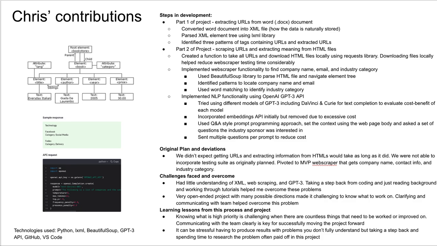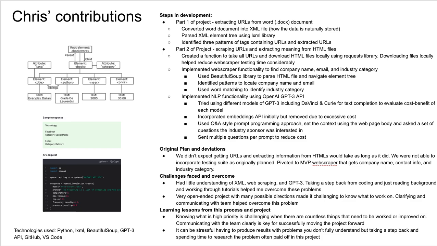And also with this project, it was very open-ended with many possible directions to take. And so having very clear communication and clarifying what was important helped me with overcoming that problem. Learning lessons, knowing what is high priority is really important. And so this really just emphasizes that communication is really key.